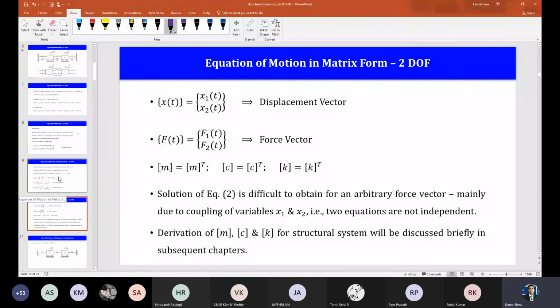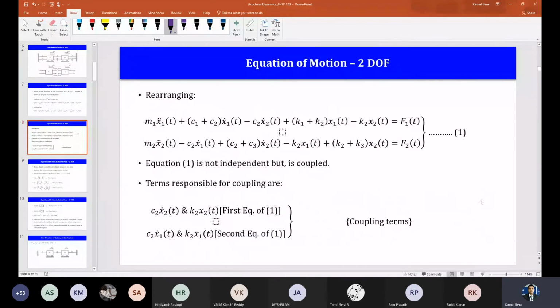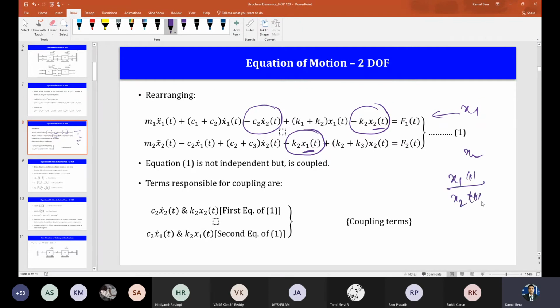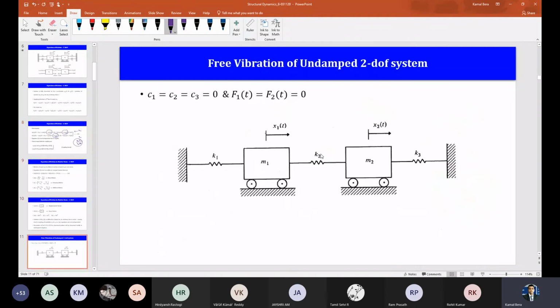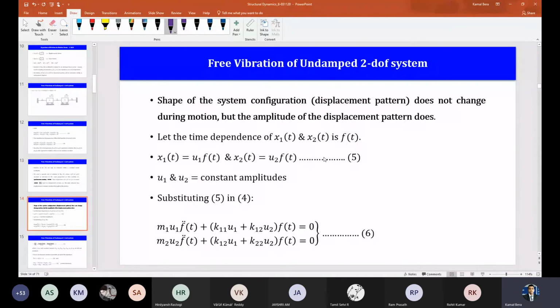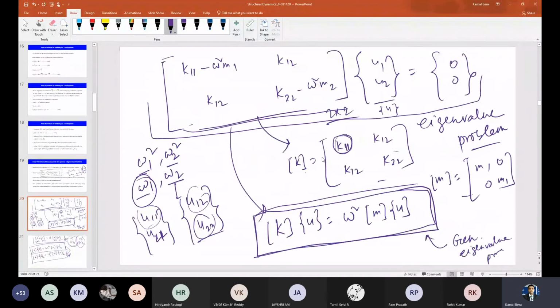I already mentioned somewhere here. These are the coupling terms, right? You see from this equation, in the first equation, this term. Forget about damping, in our case damping is not there, we are treating undamped free vibration, but this term is still there, right? And in the second equation, it is this term which is responsible for coupling, because the first equation is for x1, but here x2 is coming into the picture, and the second equation is for x2, but here x1 is coming into the picture. It's a coupled equation. You have to solve it simultaneously. So this coordinate system that you have chosen, x1 and x2 as functions of t, makes the system coupled. Let us see how to uncouple it, so that we can solve this as an uncoupled single degree of freedom system.